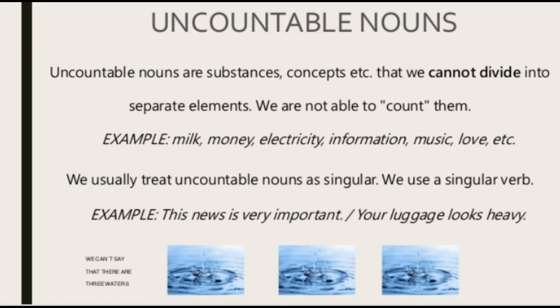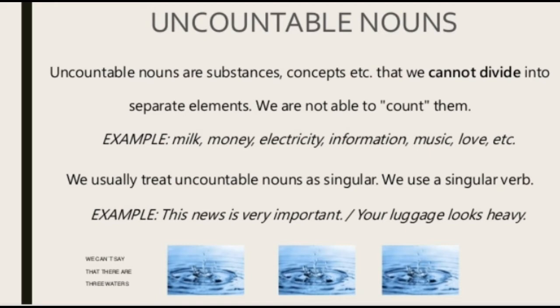We usually treat uncountable nouns as singular, so we use a singular verb. This news is very important. Your luggage looks heavy. So luggage here is a thing, but you cannot count that. What is luggage? Luggage is all the bags. When you travel, you carry your bags and suitcases and all. So all that collection is luggage. So you cannot count that. We consider it as a singular thing, right?